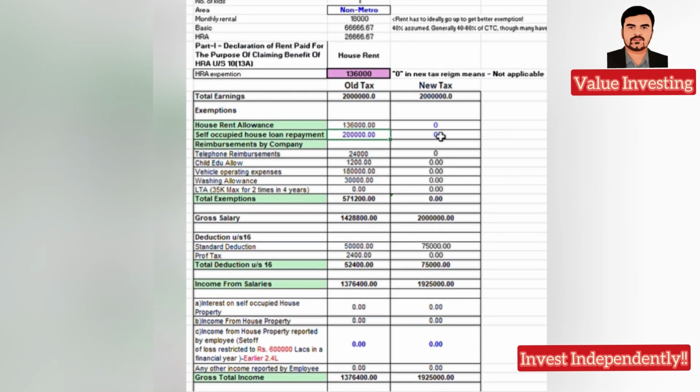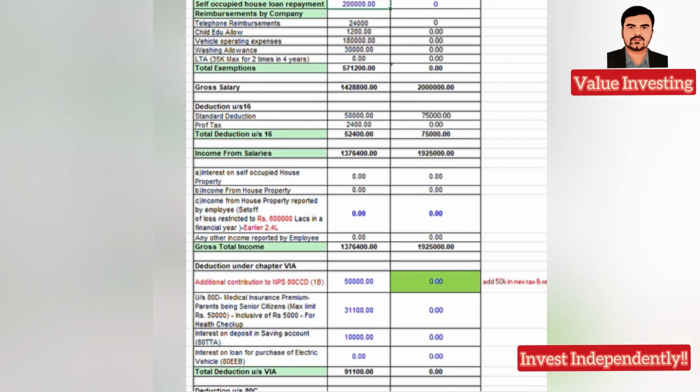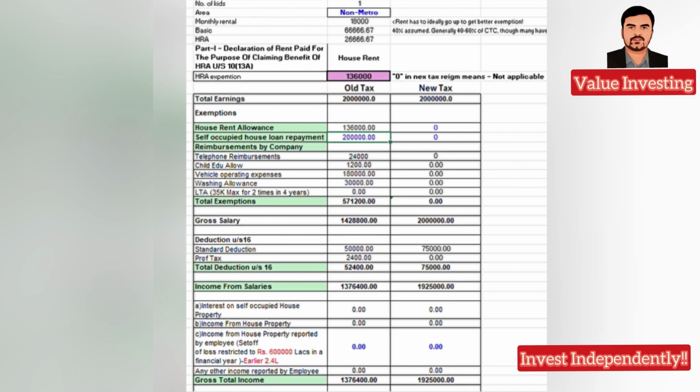But if you don't have that, for example, if I make home loan 0, if I make NPS contribution 0, then again you save 45,000 with the new tax rate. No tension in that, no documentation mess. You just have to follow the new tax regime wherein you save clearly on tax.